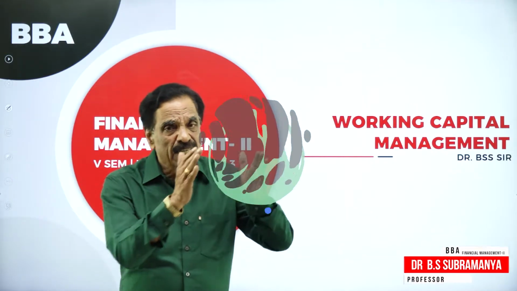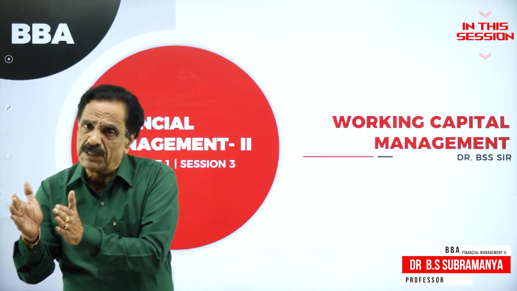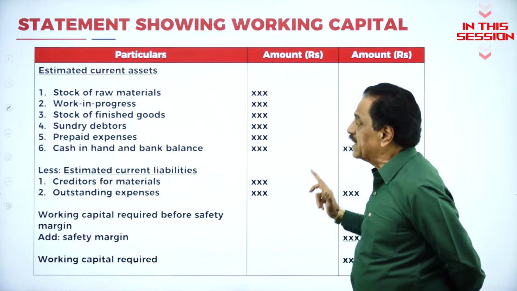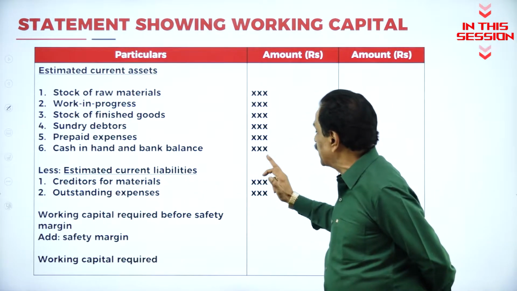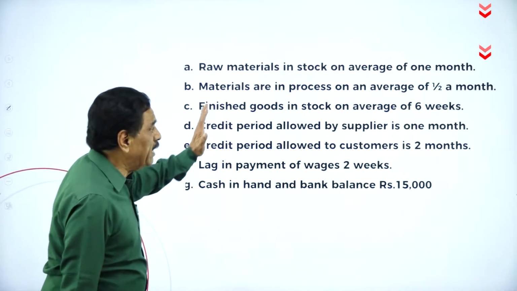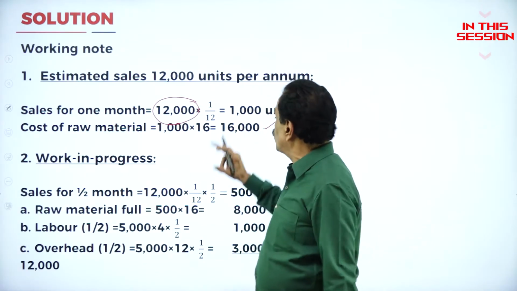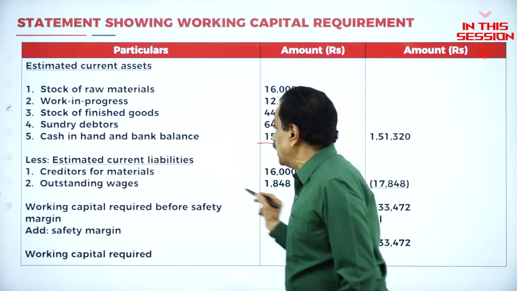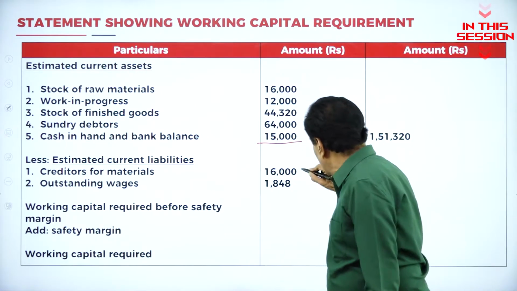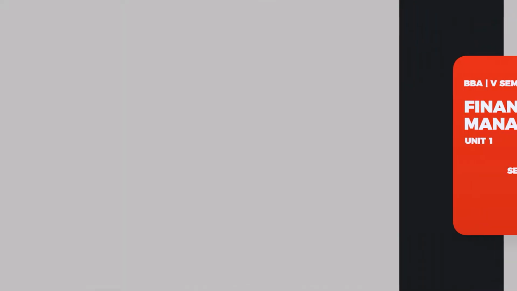Working capital is current asset minus current liability. Prepaid expense is a current asset. Cash in hand and bank balance is a current asset. Raw material in stock an average of 1 month. 1000 units is going to stay for 1 month. Creditors for material, we work out in the working note. It works out 16,000.